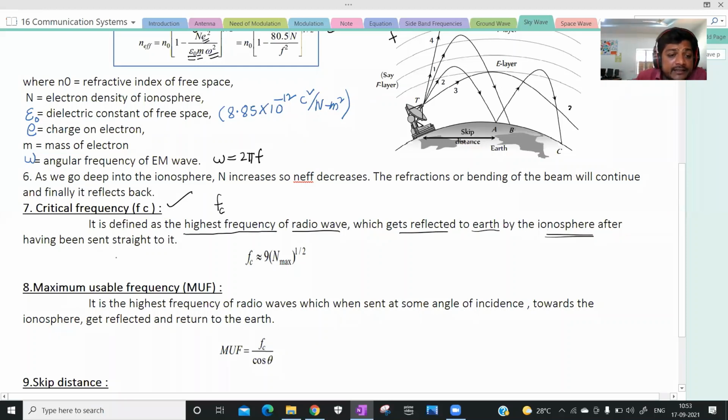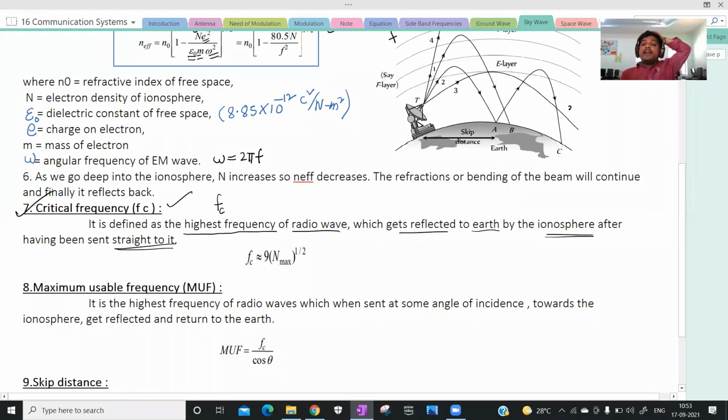Whenever we send electromagnetic waves straight to the ionosphere, at a maximum frequency the rays will be reflected back to the earth. That frequency is called critical frequency.